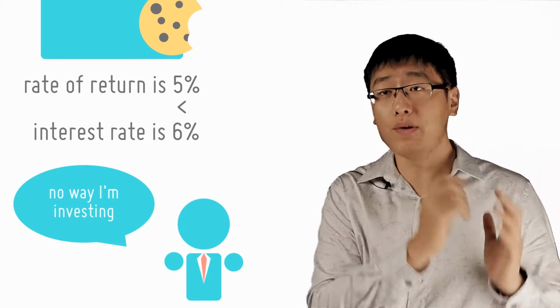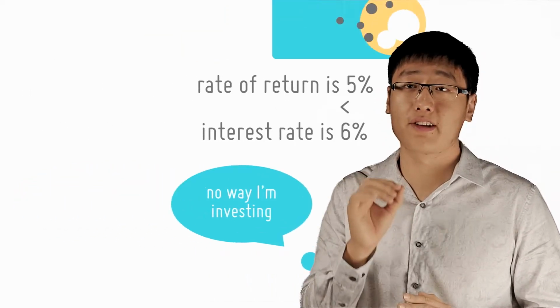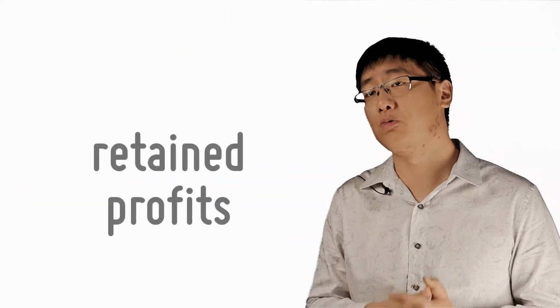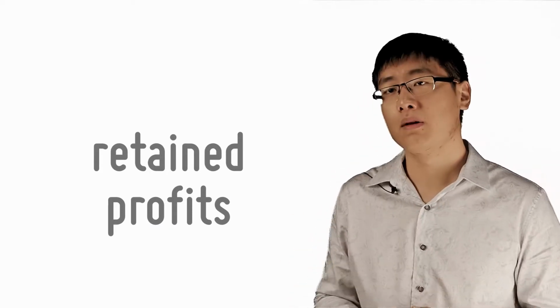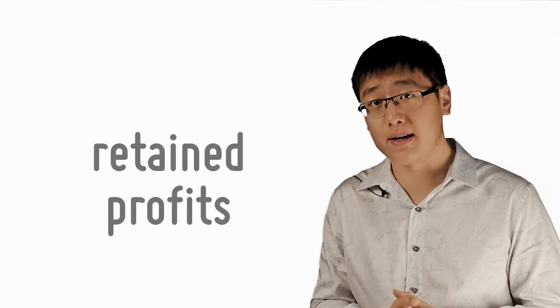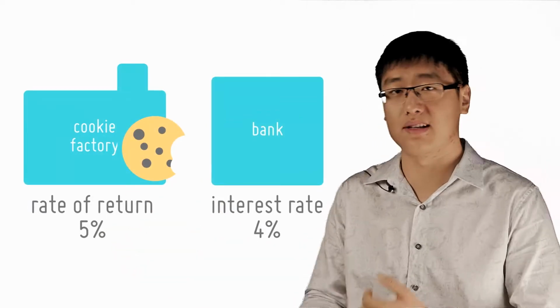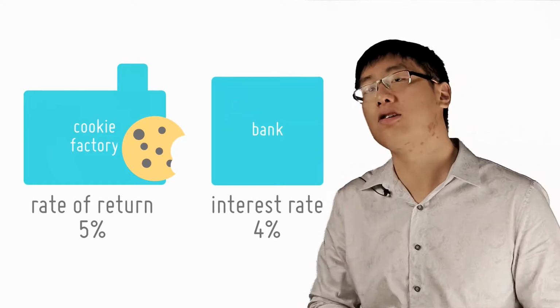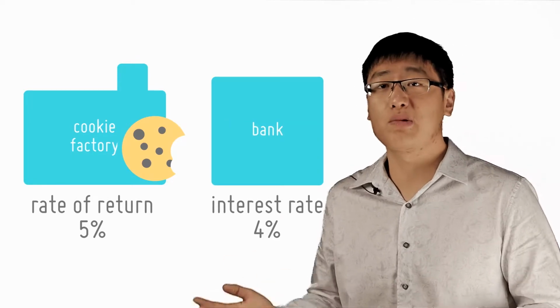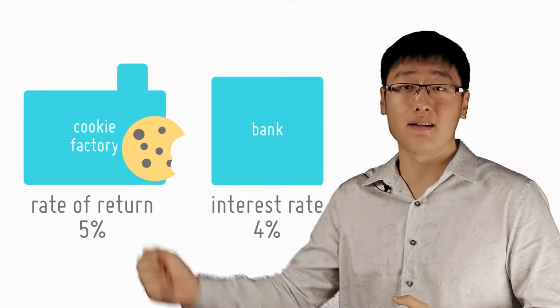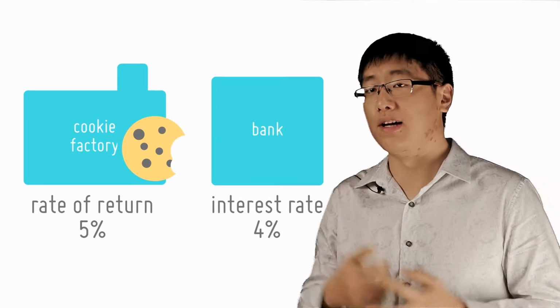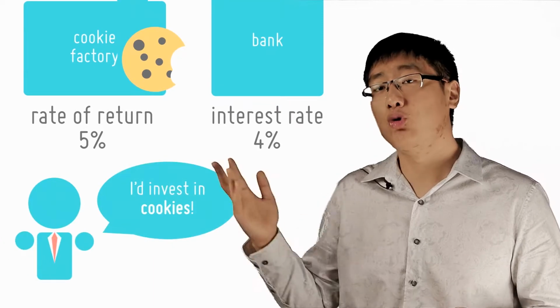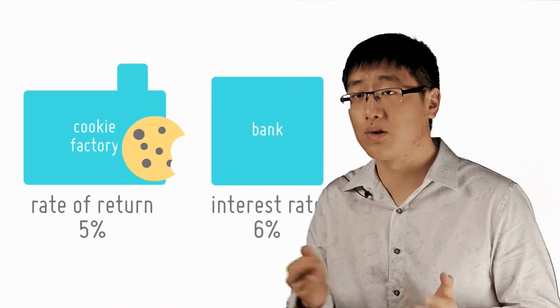So now suppose you don't have to borrow money, but you have a stock of cash. Usually companies call this retained profit because it is leftover profit from previous years. You don't have to pay interest on this money, but again, you have two choices. You either invest the money in cookies or you can save it in the bank. Save it in the bank, you earn interest. Hence, if the interest rate is 4%, you will invest it because saving it earns you less money than investing it. However, if the interest rate is 6%, you'll rather save your money and not invest in cookies.